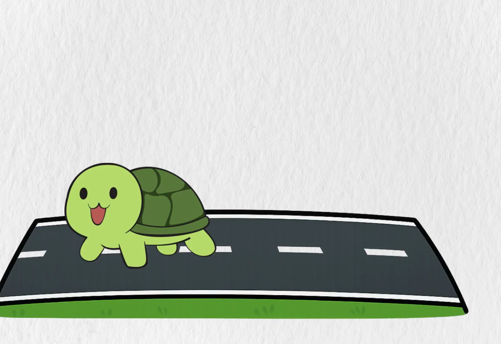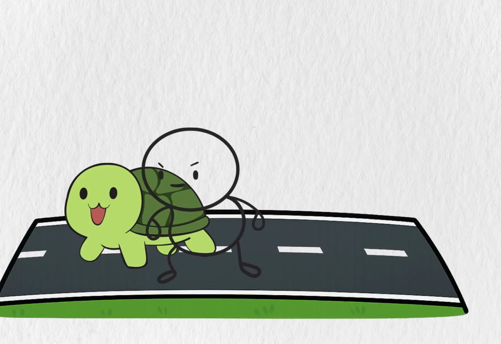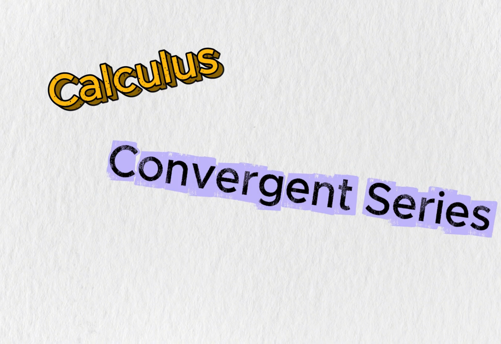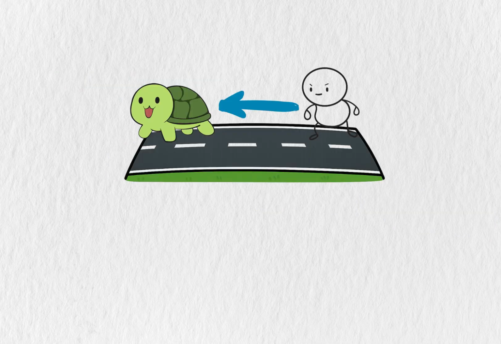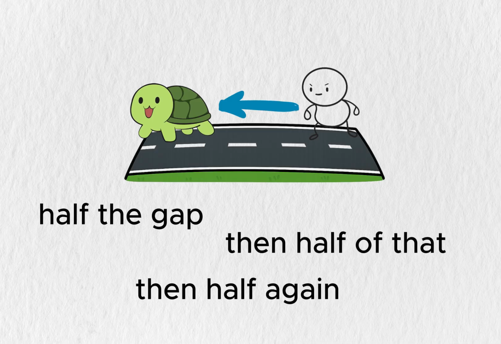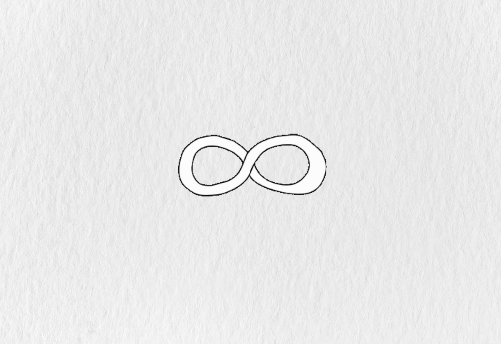Of course, in reality, Achilles does pass the tortoise. So what's going on? The resolution comes from calculus and the concept of convergent series. The distances Achilles covers, half the gap, then half of that, then half again, add up to a finite total. Infinite steps can happen in finite time when each step gets smaller fast enough.